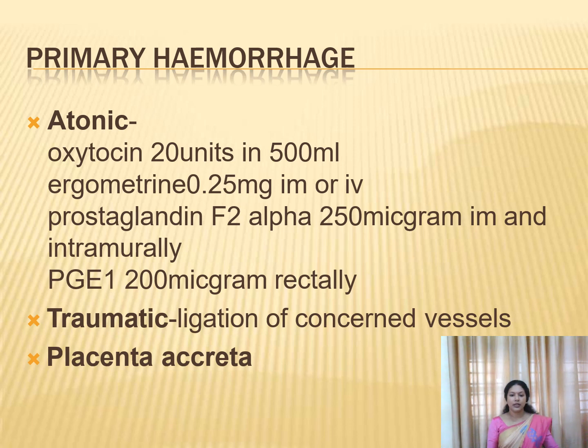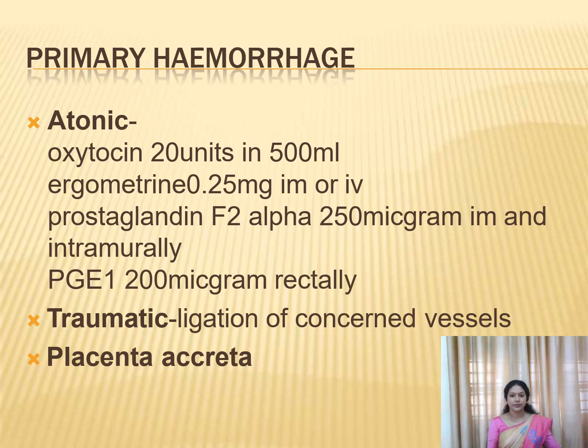If it is due to uterine atony, you can start oxytocin 20 units in 500 ml of solution, or you can give ergometrine 0.25 milligram IM or IV, or along with that you can give prostaglandin F2 alpha 250 microgram IM, or intramurally, that is directly into the uterus, or otherwise you can give prostaglandin E1 200 microgram rectally. And if it is a traumatic hemorrhage, you can suture the concerned blood vessels from where it is bleeding. And if it is placenta accreta, and you are not able to remove it, you can go for the removal of the uterus.